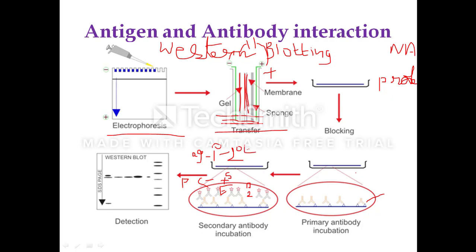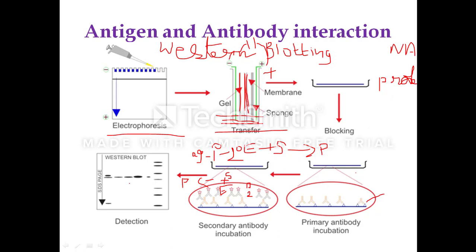When the enzyme reacts with the substrate, it results in the formation of a colored product. You will get a colored banding pattern on the blot. The presence of the colored banding pattern indicates the presence of the protein, and absence of the colored banding pattern indicates the absence of the protein.